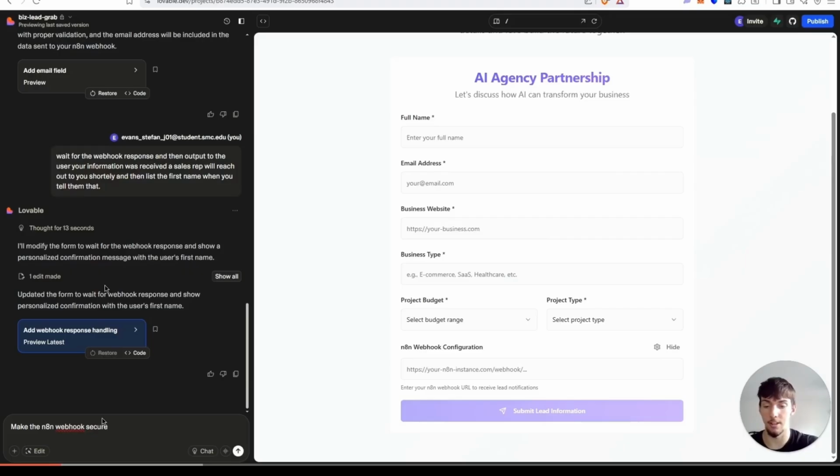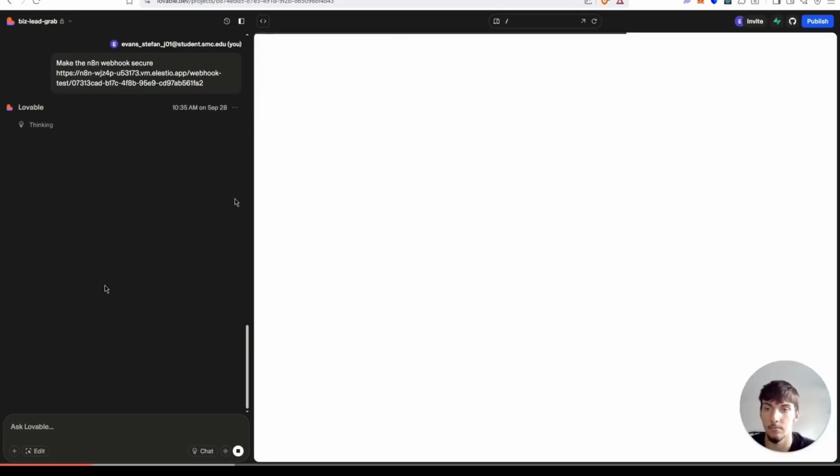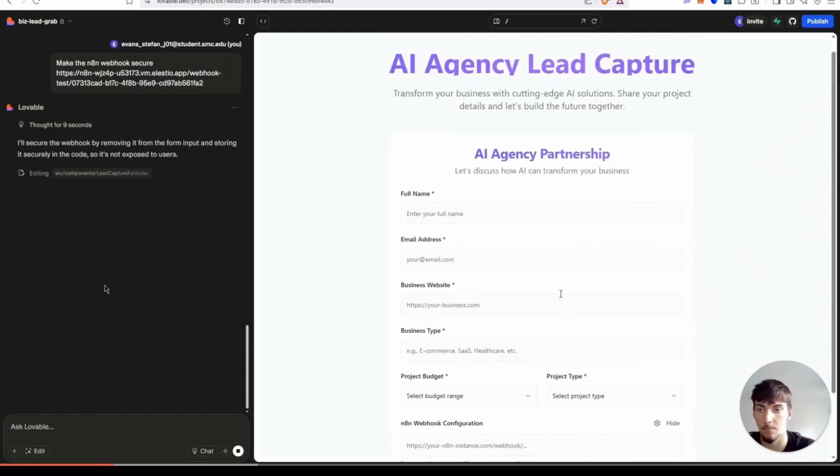You can literally tell it like that and paste the webhook. Yeah, okay. I'll secure the webhook by removing it from the form input and storing it securely in the code so it's not exported to users. So that is one way to make it safe.